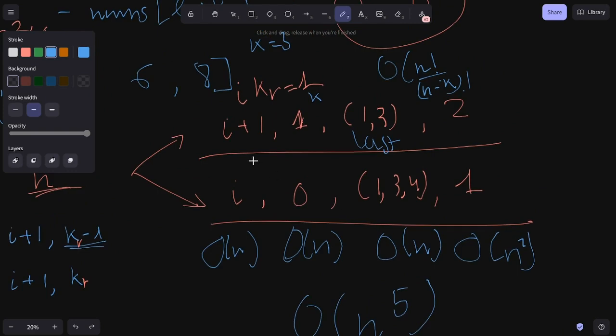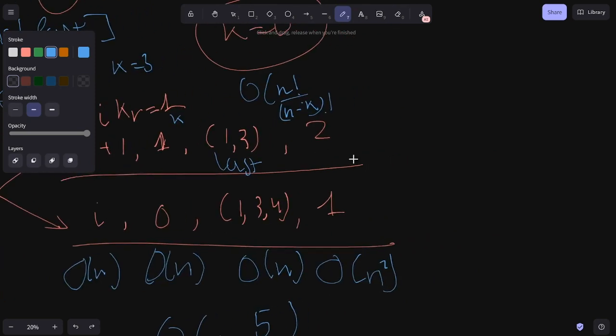You have to reframe the problem as: what is the current number that we're considering? What are the remaining numbers that we have to consider? What was the last number that we picked? And what is the current minimum difference?